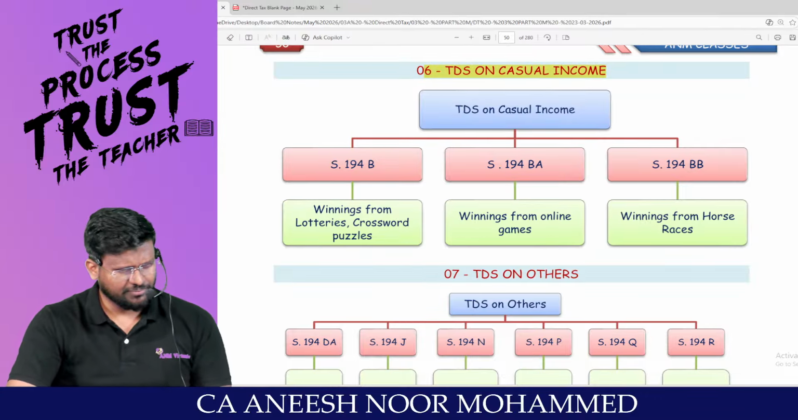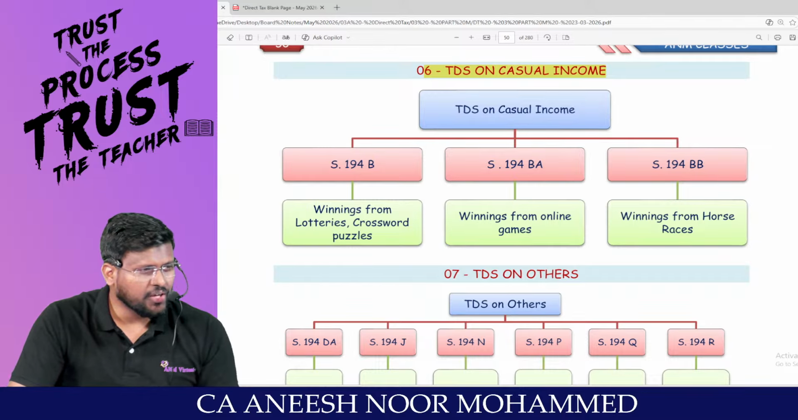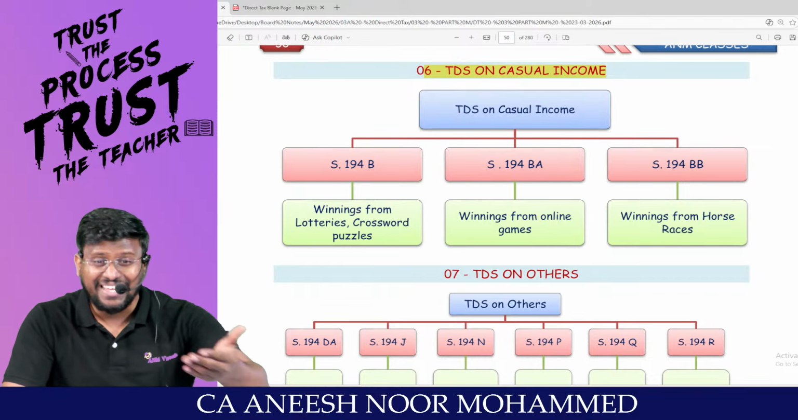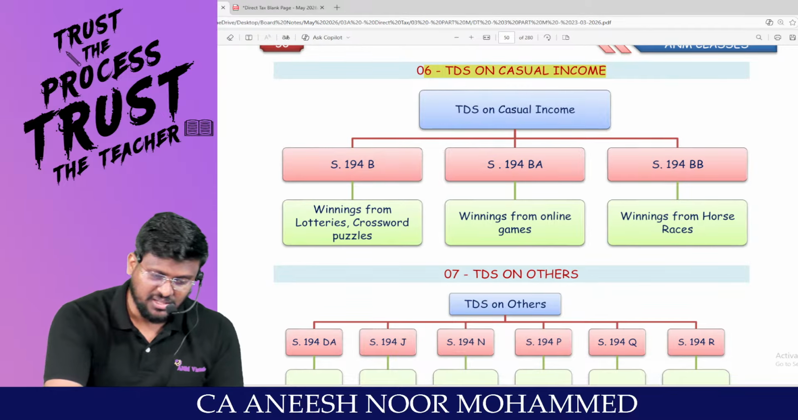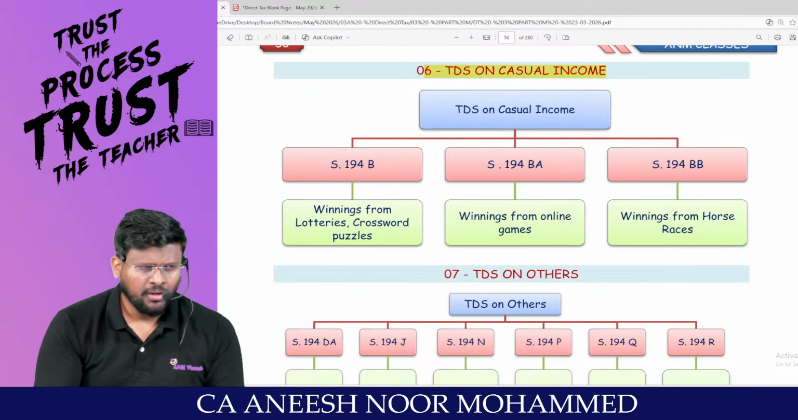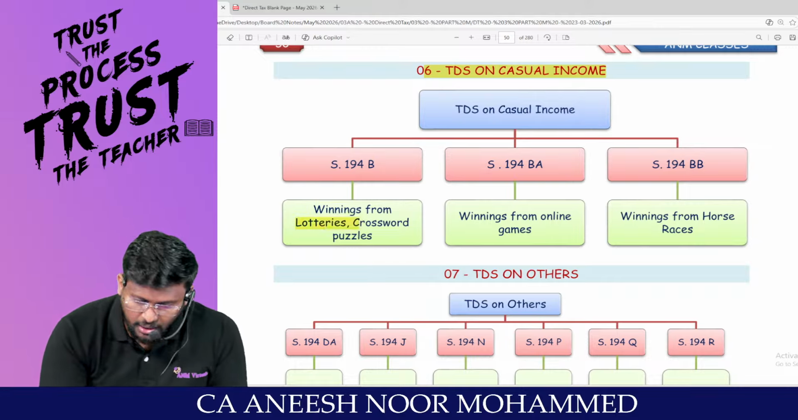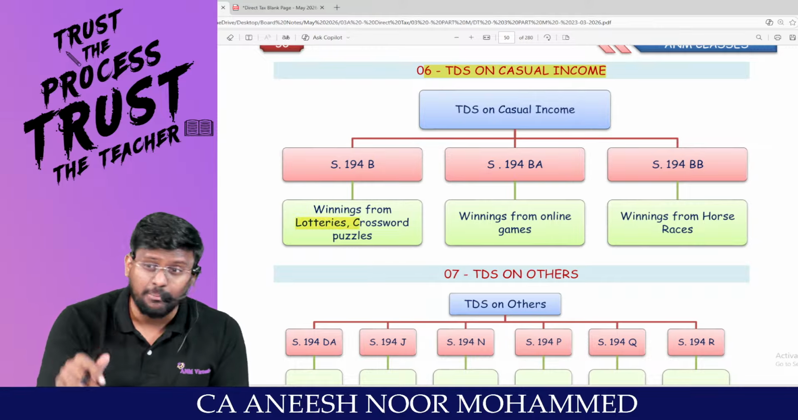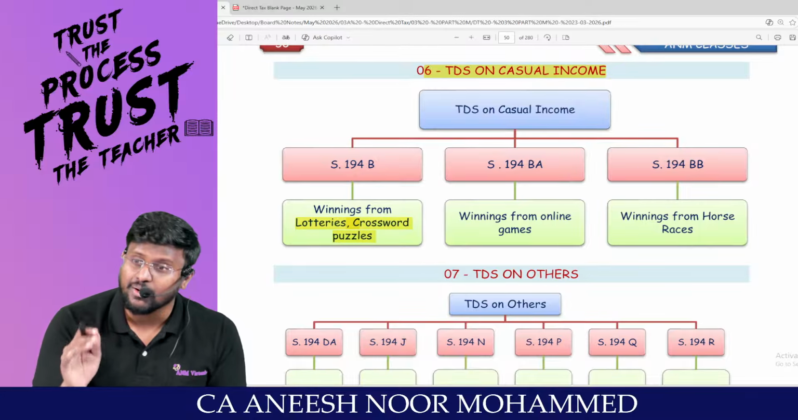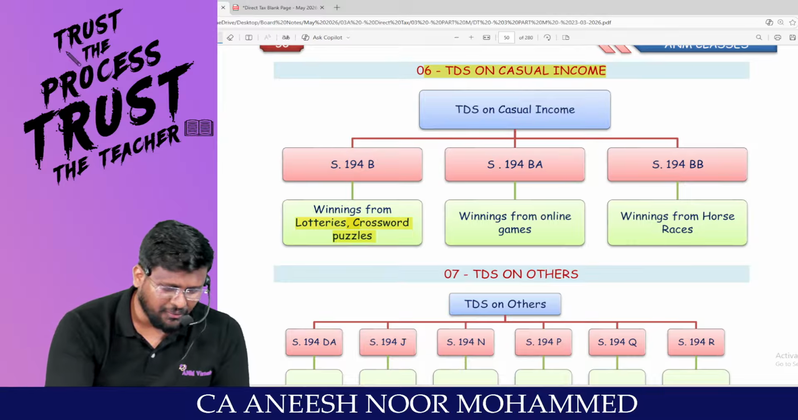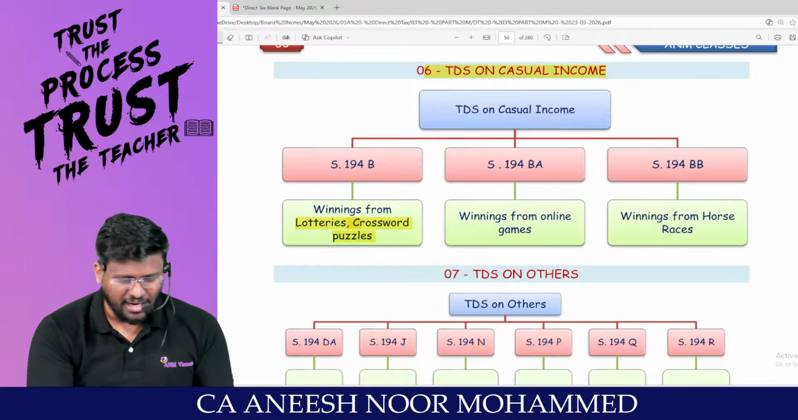Under the IFOS we have already studied. There are 5 casual incomes: winning from lottery, winning from crossword puzzle, winning from card game of any sort, winning from horse races. For example, you are taking a lottery ticket and you are winning in the lottery, or you are playing some crossword puzzle and you are winning that crossword puzzle. Sorry, everyone will not win the lottery, sir. Only people who are having Bhagya will win.